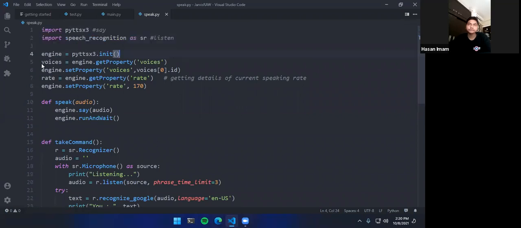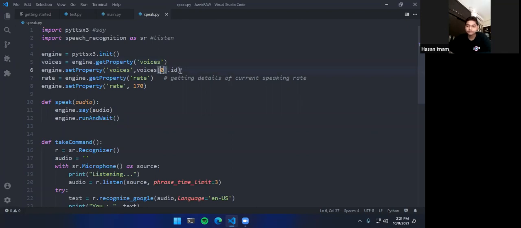Then we have voices, engine get property. So all the voices that are installed in your computer itself. Usually Microsoft gives around two to three voices as per Windows versions. I have two installed, I guess, one male and one female. Then we have engine.setProperty. What this does is it lists all the voices, and then you assign the voice that you will be using. So we have voices[0].id.